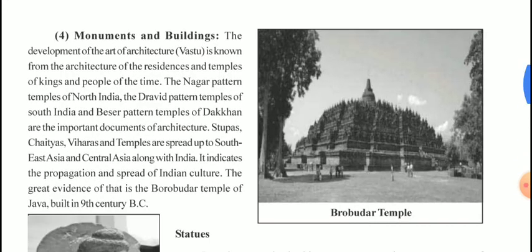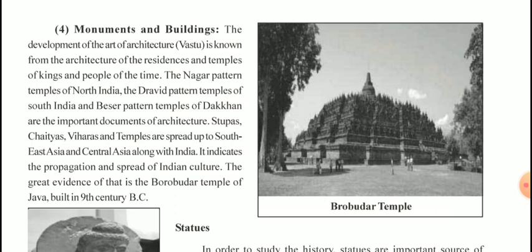The next one is monuments and buildings. The development of the art of architecture, that is Vastu, is known from the architecture of the residences and temples of kings and people of the time. The Nagara pattern temples in North India, the Dravida pattern temples of South India, and the Vesara pattern temples in the Deccan are important documents of architecture. Stupas, chaityas, viharas and temples are spread out in Southeast Asia and Central Asia along with India. It indicates the propagation and spread of Indian culture.